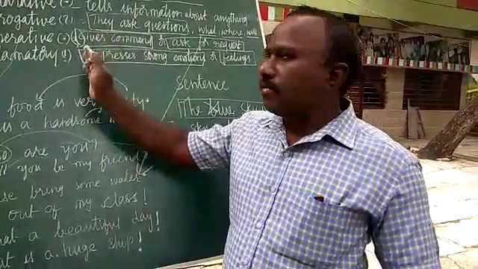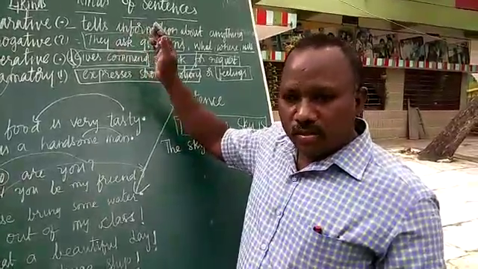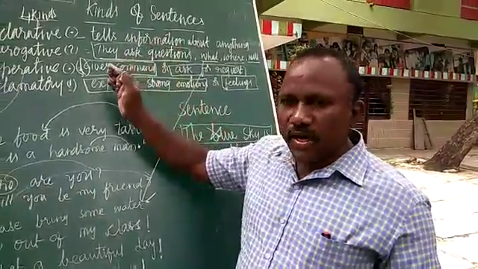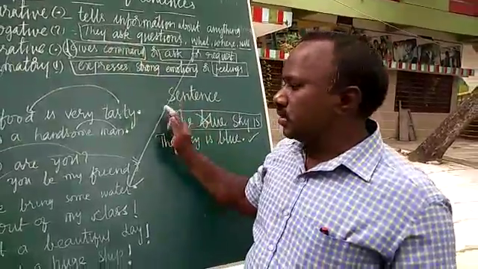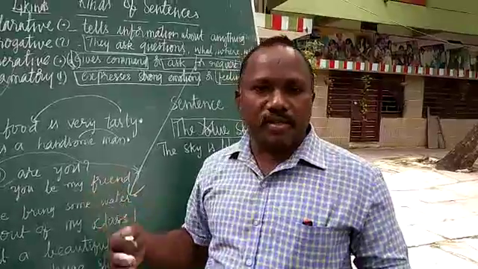Remember, four kinds of sentences are there, and what they do, and what is the meaning of them. Okay, how they end. All these are expressed. Learn this and remember how to write different kinds of sentences.